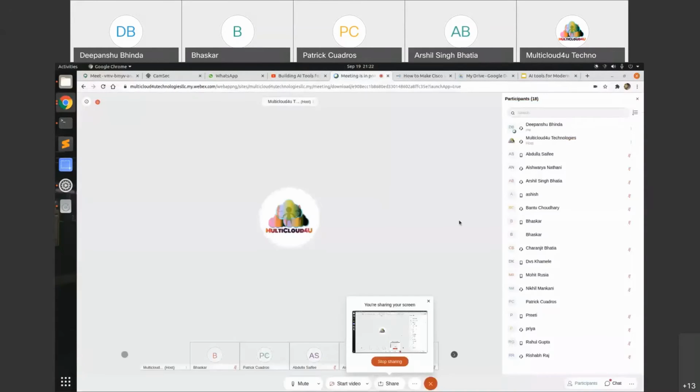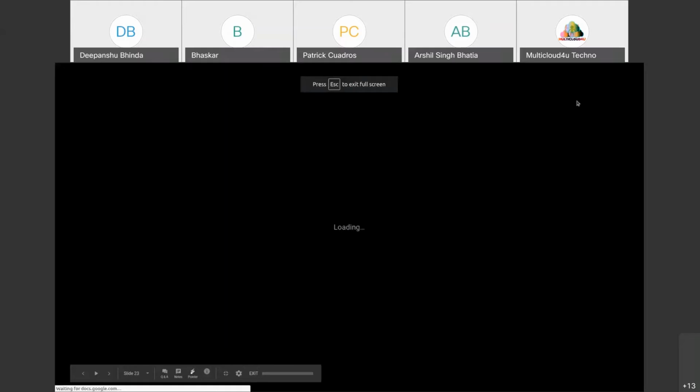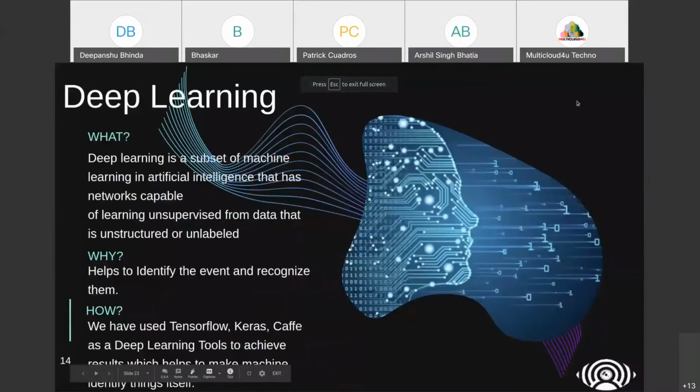So basically, what is deep learning? As you already know, deep learning is a subset of machine learning and artificial intelligence that works on unlabeled data. Like how we would know this is an apple or this is an orange.